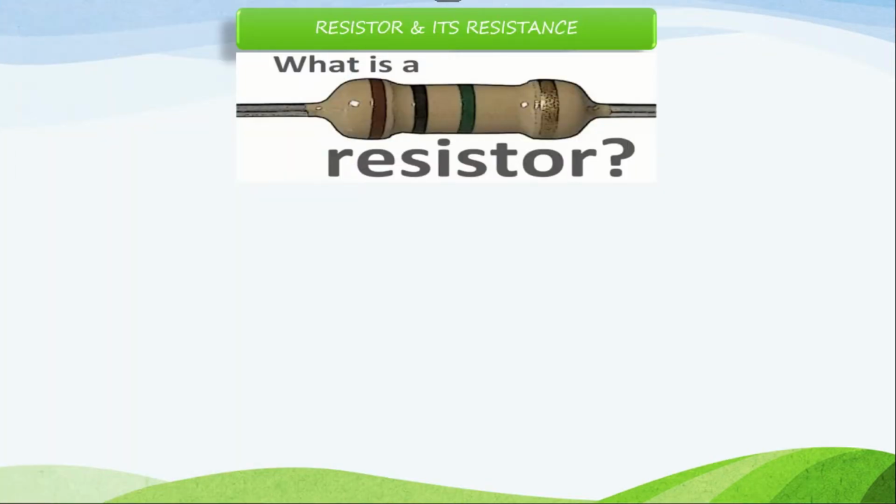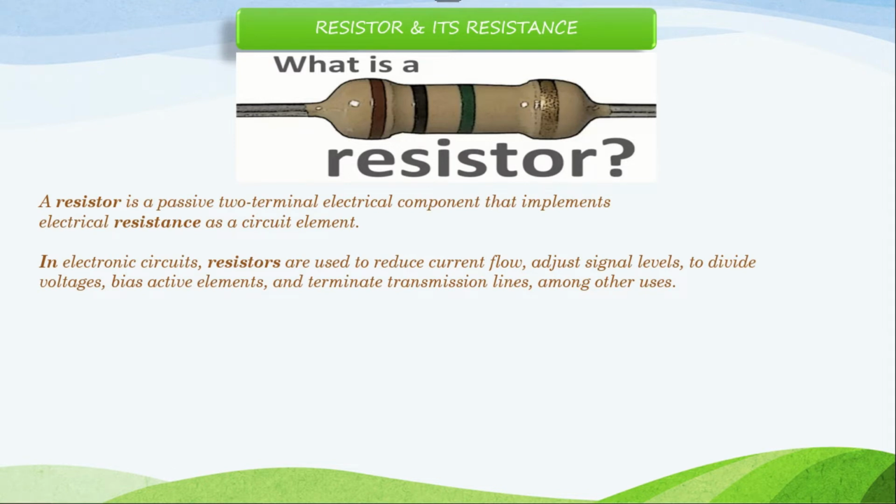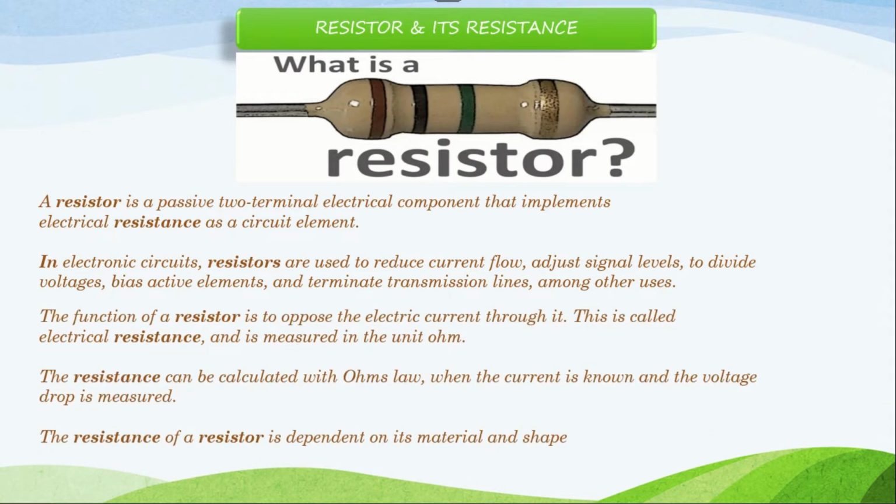So let's have a quick recap. Students, what is a resistor? We already know. A resistor is a passive two-terminal electrical component that implements electrical resistance as a circuit element. In electronic circuits, resistors are used to reduce current flow, adjust signal levels, divide voltages, and bias active elements. So these are some of the applications of resistors. The function of a resistor is to oppose the electric current through it.